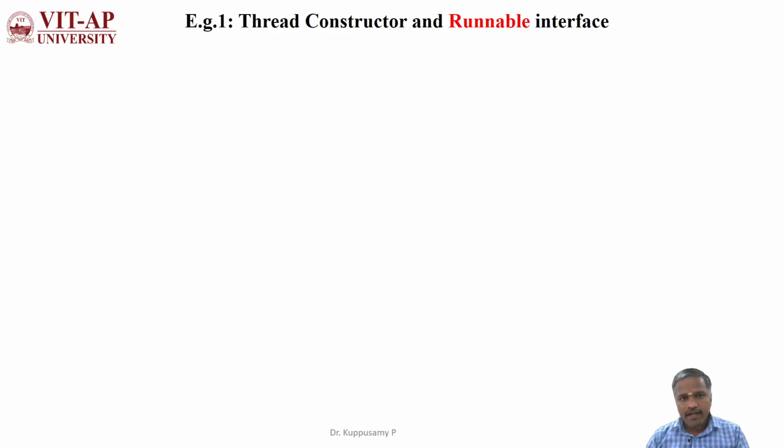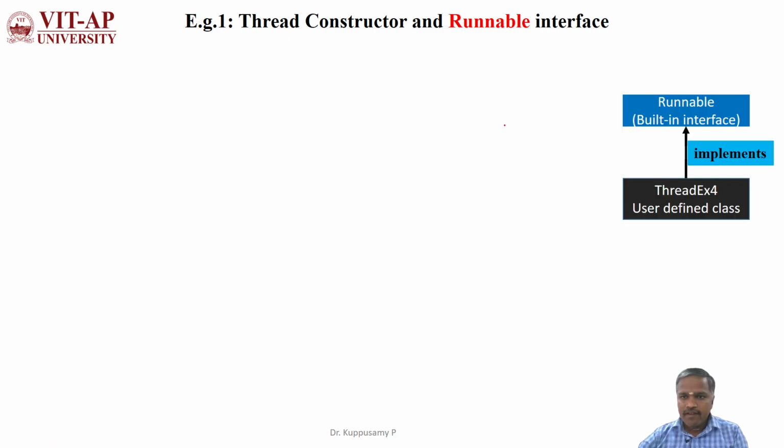Hi everyone, here we will discuss the combination of the Thread constructor and the Runnable interface. I am giving the block diagram. In this, the user-defined class ThreadEx4 is implementing the built-in interface Runnable. Based upon that, I am writing the code, class name ThreadEx4, which is implementing the Runnable interface.